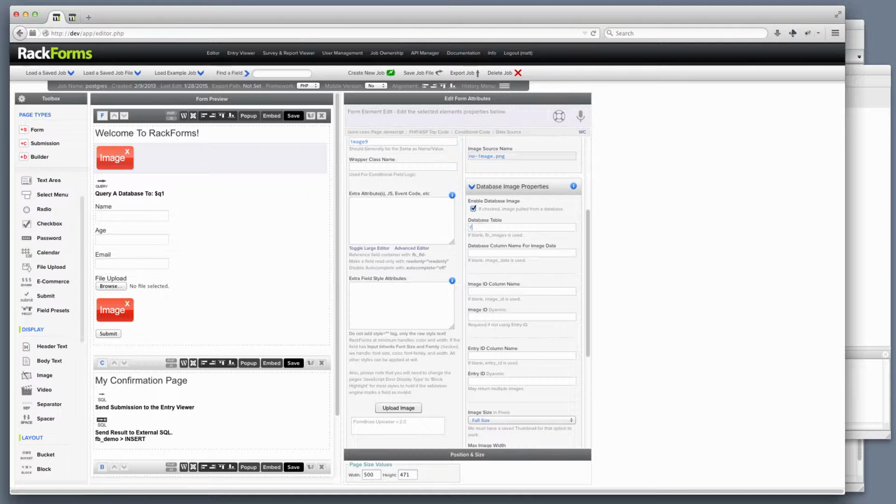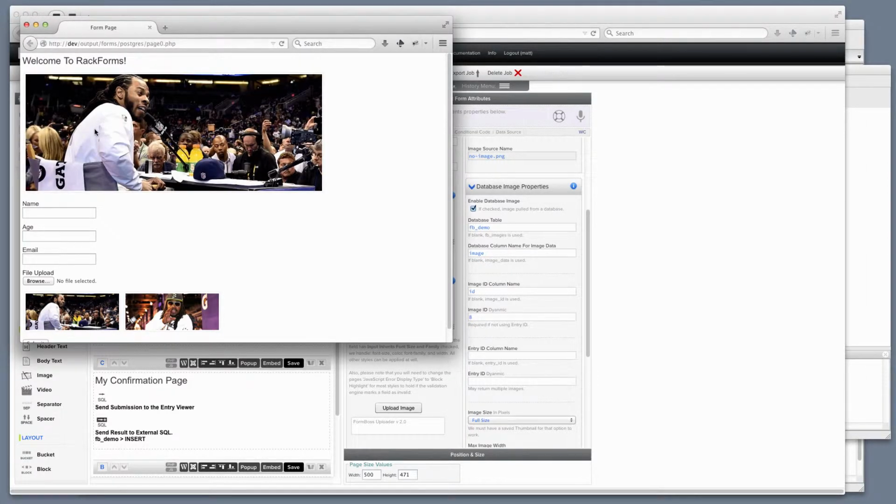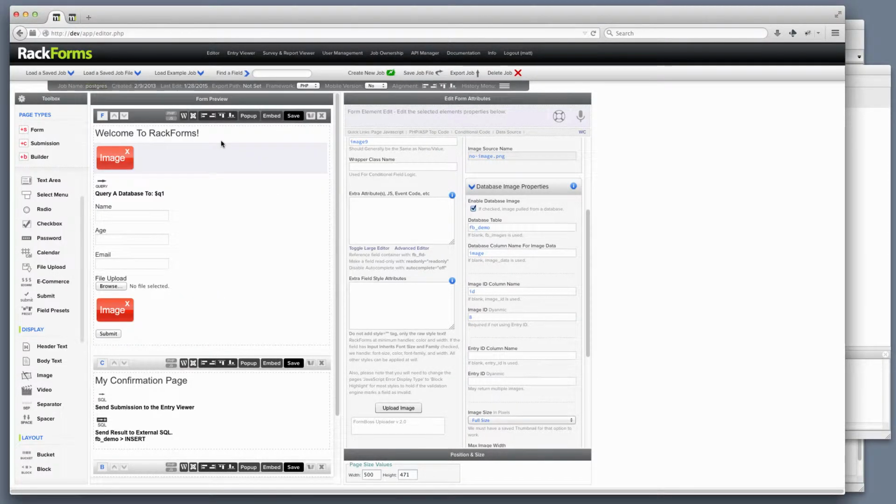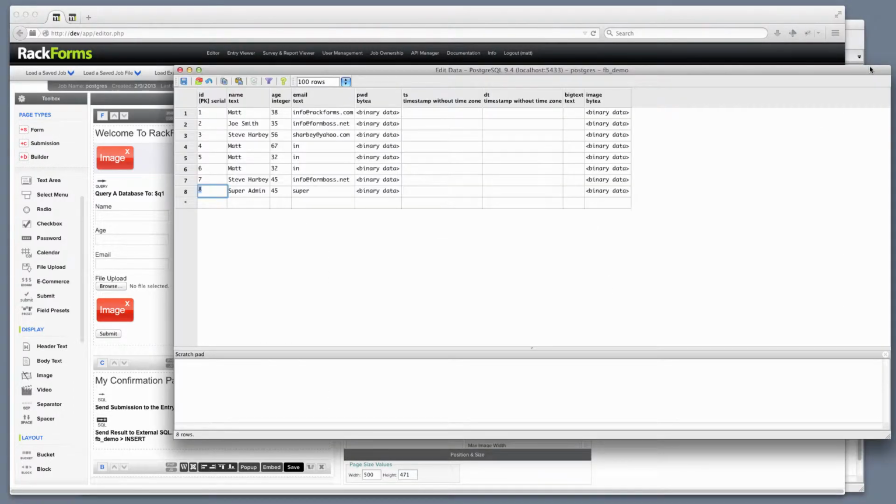So I say grab from FBDemo, the column name that has the image data, in this case image, where the ID column, in this case ID, is equal to 8. So now when I run this, we're pulling that image. Multiple images work by extending our first 4 fields right here with our entry ID fields. So if I look at my database table once again here, you'll notice that the last 2 rows right here have this age field where they have the identical value of 45. And we can actually use this then to query the database and pull these 2 rows out.